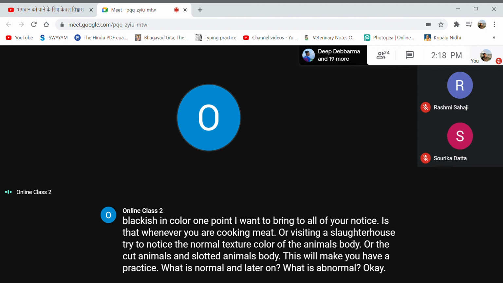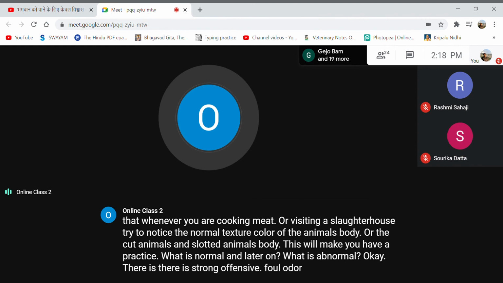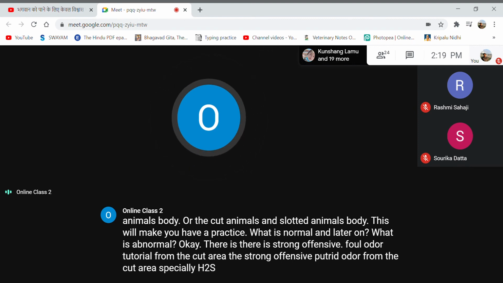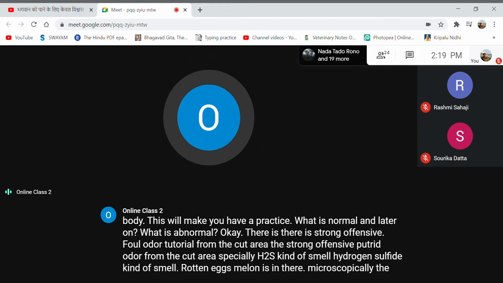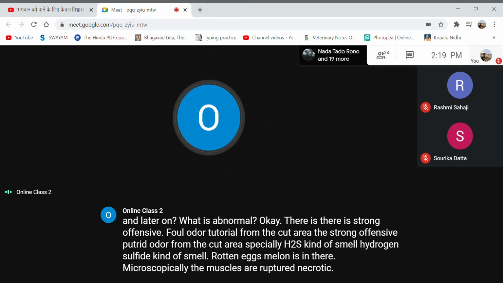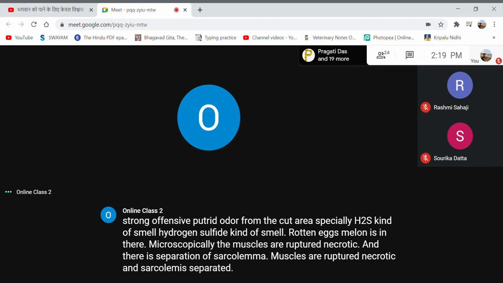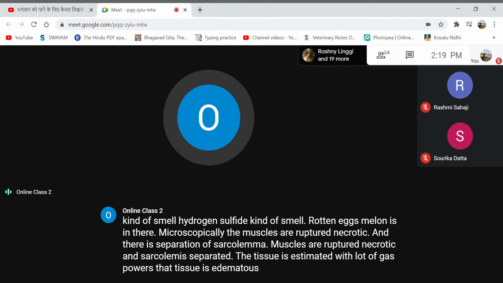There is a strong offensive, foul, putrid odor from the cut area, especially an H2S kind of smell, hydrogen sulfide, a rotten egg smell, we say. Microscopically, the muscles are ruptured, necrotic, and the sarcolemma is separated. The tissue is edematous with a lot of gas bubbles.